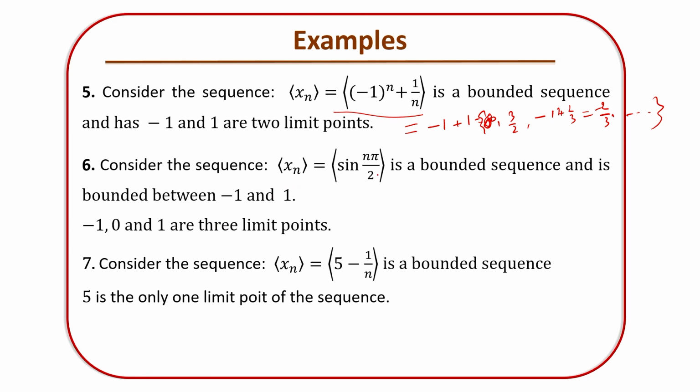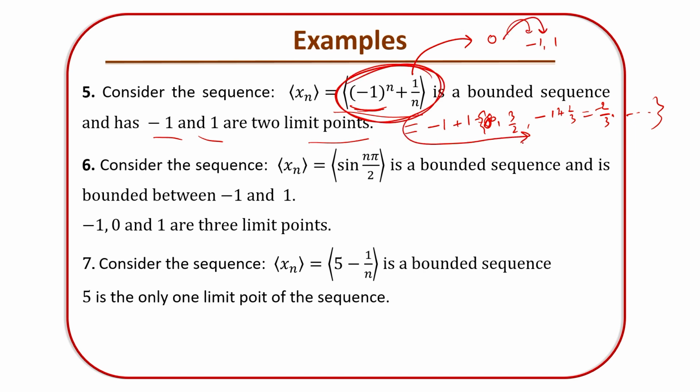And how many limit points? We can explore these limit points. Minus 1 and 1 are the two limit points. Why? Because 1 by n converges to 0, and minus 1 to the power n converges to minus 1 and 1 both. So that means the whole sequence has two different limit points, minus 1 and 1. Remember this one. This is the idea that you have to move across with a given bounded sequence.